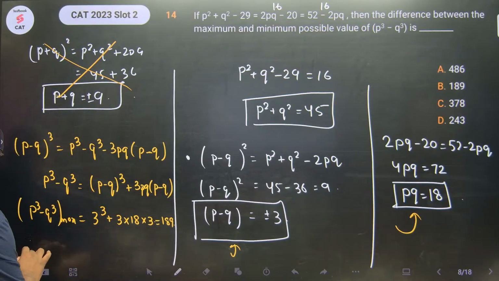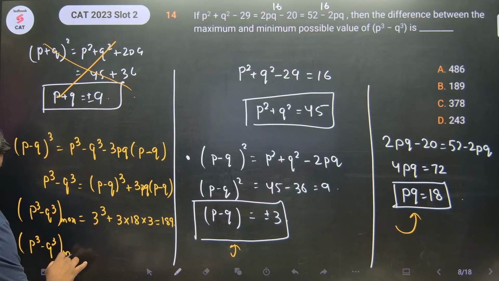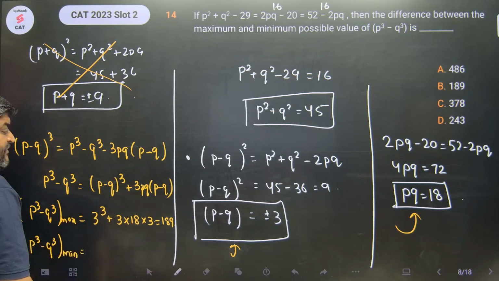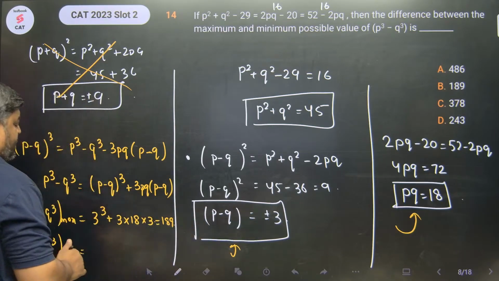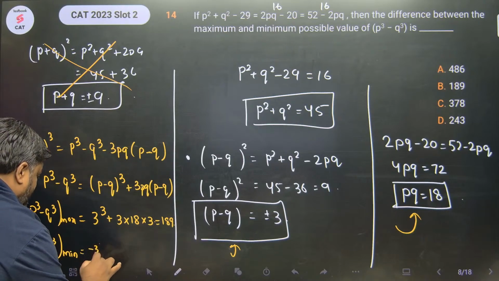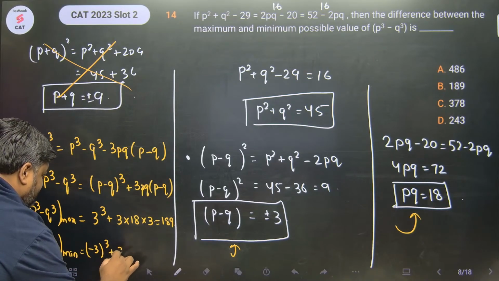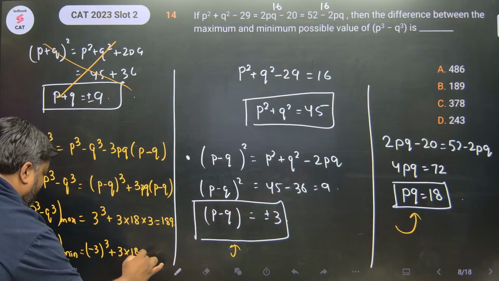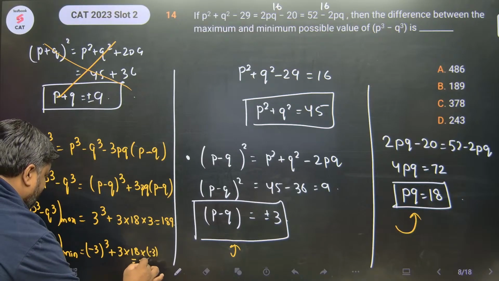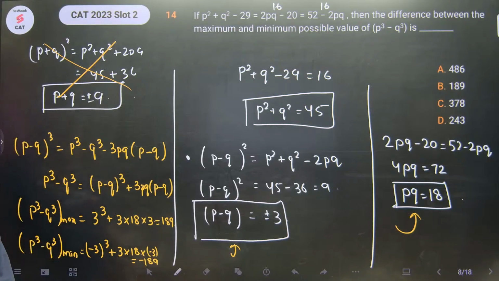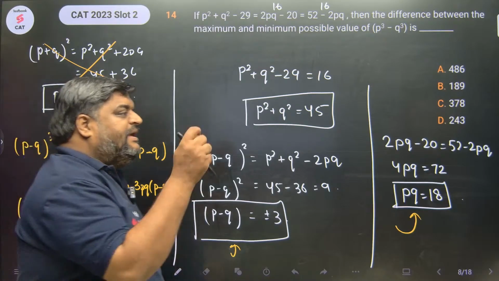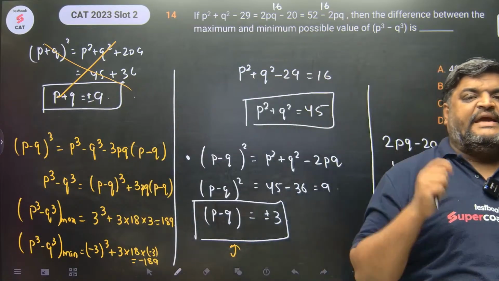Acha, what would be p cube minus q cube minimum? This will be when p minus q is minus 3. So this is minus 3 cube plus 3 into 18 into minus 3, and this is minus 189. केवल sign का change है. So p cube minus q cube max is 189. p cube minus q cube minimum is minus 189.